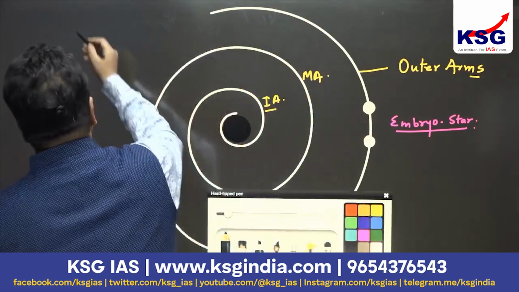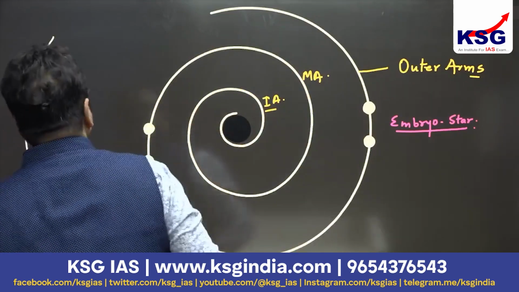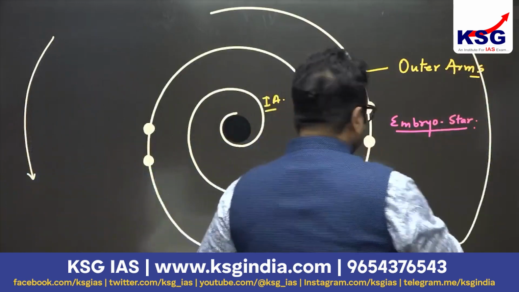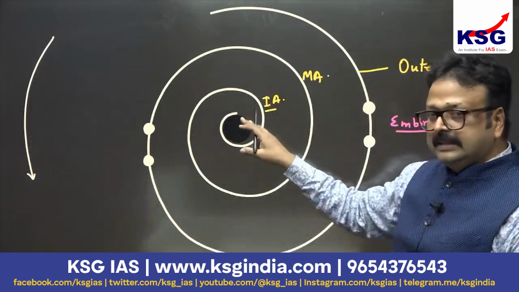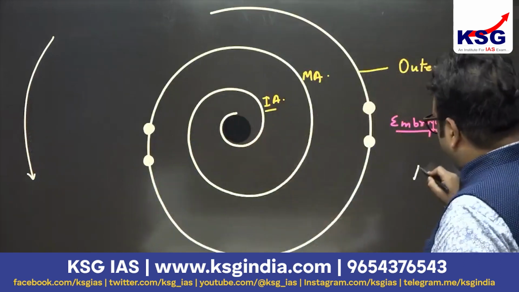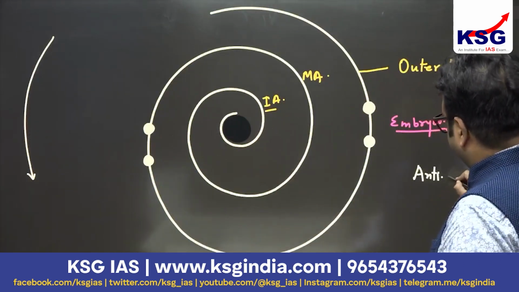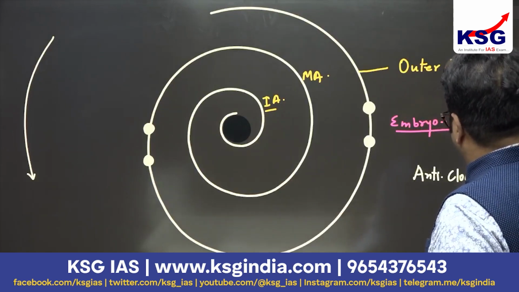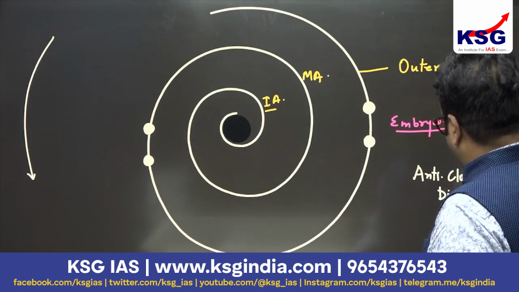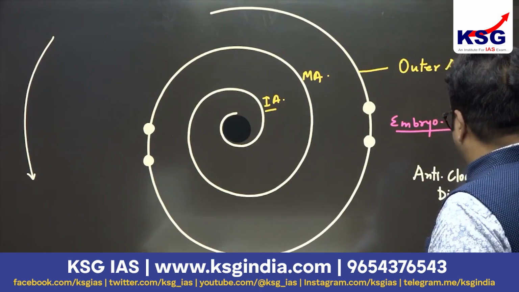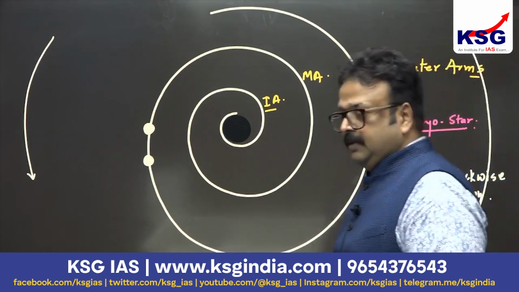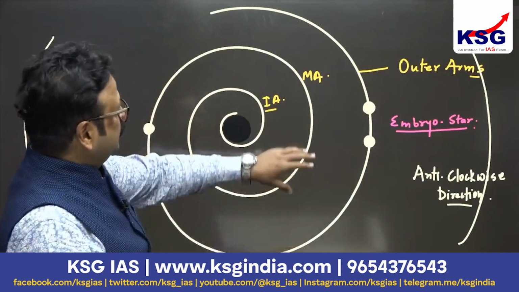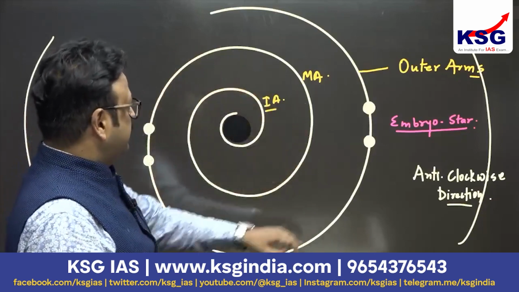So you will find this direction is going to be counterclockwise, anti-clockwise. The entire galaxy is orbiting this central black hole in an anti-clockwise direction. Fine. This anti-clockwise direction is going to be the direction of the revolution of the galaxy, and this embryo